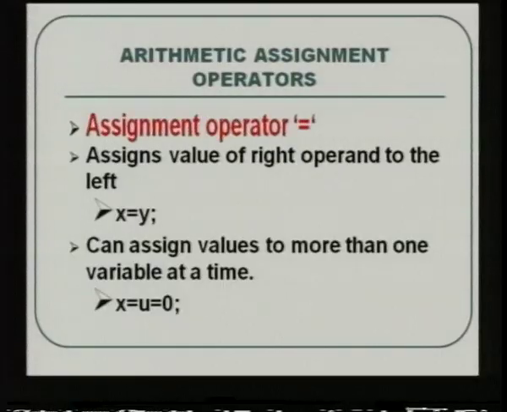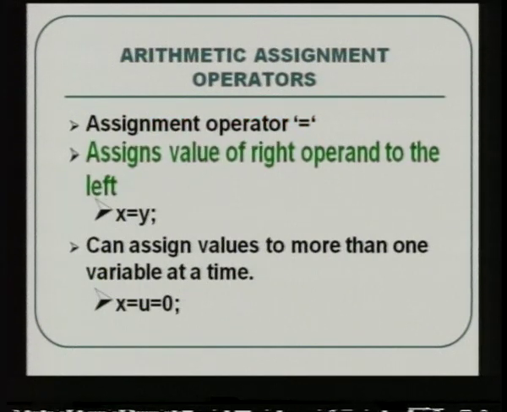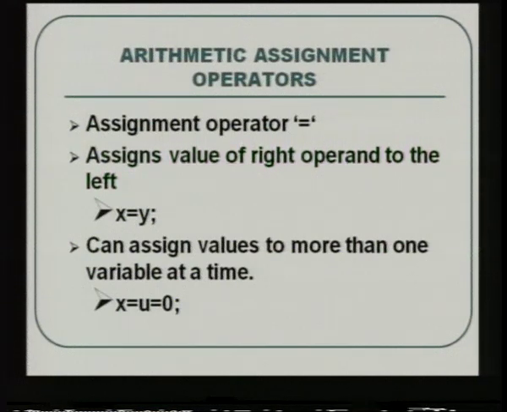They are also called arithmetic assignment operators. The symbol is equal to. It assigns a value of the right operand to the left. So the left is the receiving side, the right is the giving side. So here is an example.